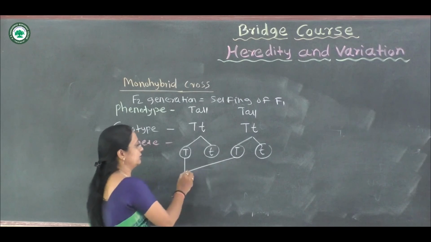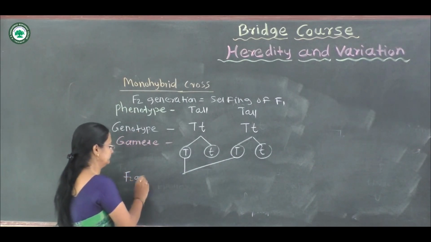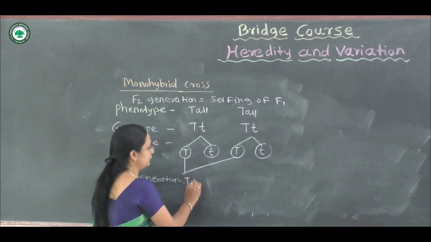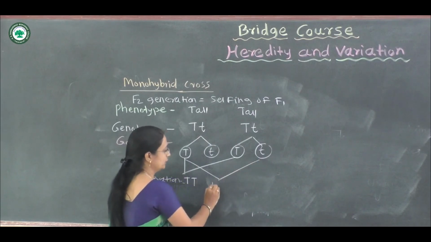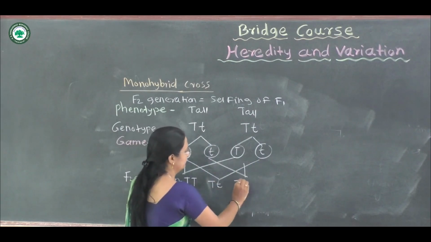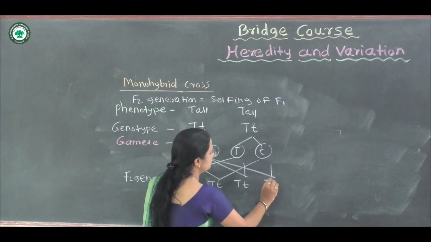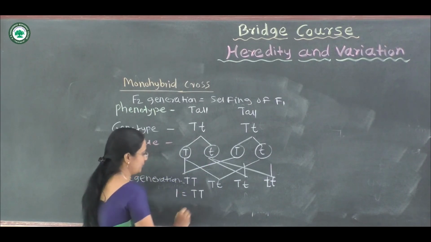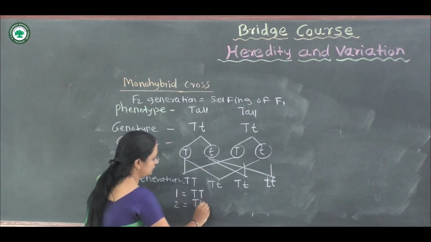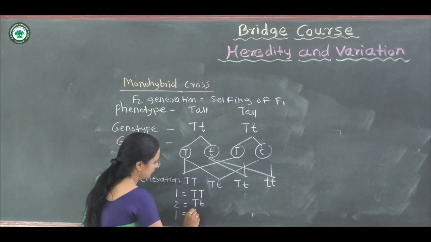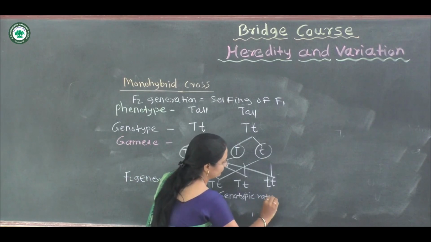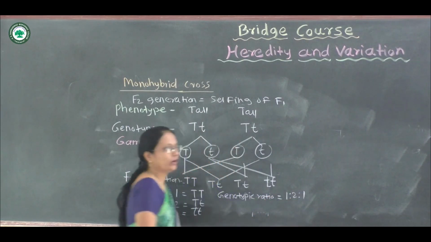Now let's take the F2 generation. In the F2 generation, 1 is capital T capital T, 2 are capital T small t, and 1 is small t small t, which means the genotypic ratio is 1:2:1.